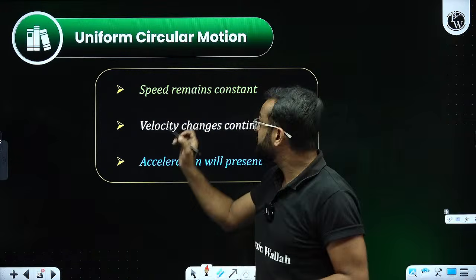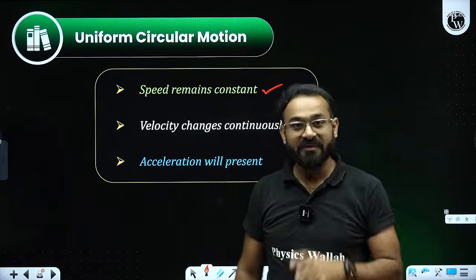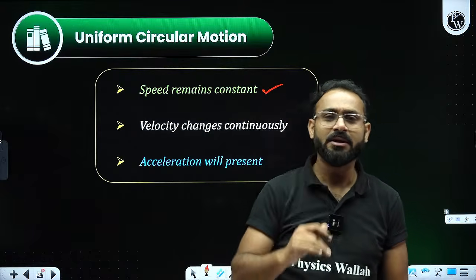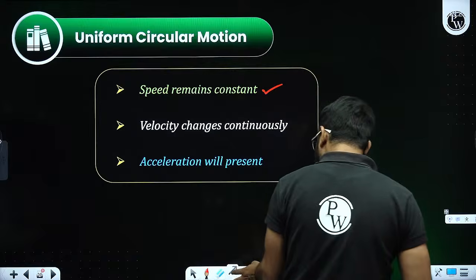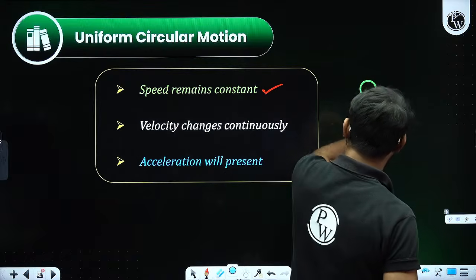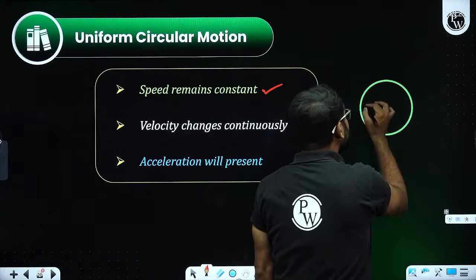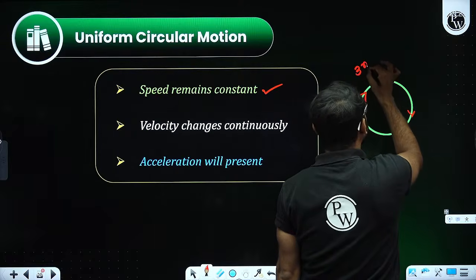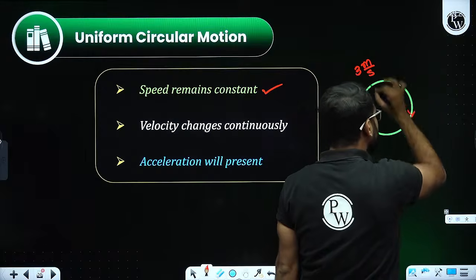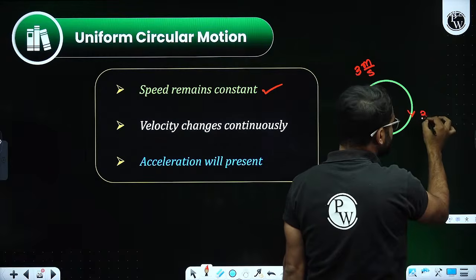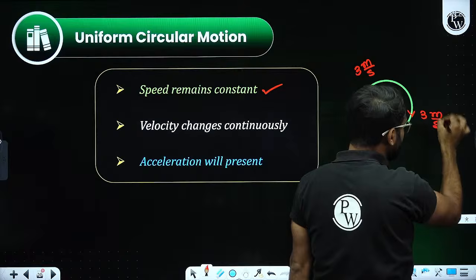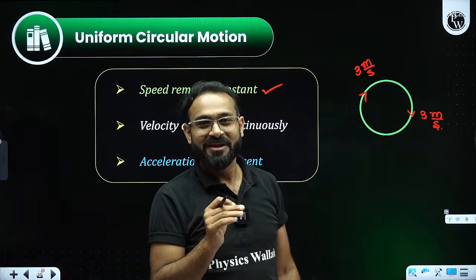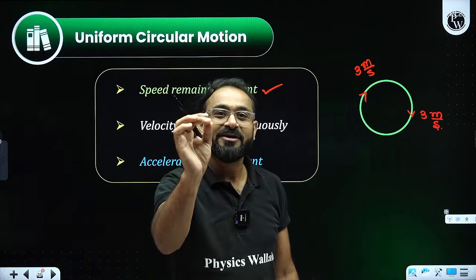First of all, speed remains constant. When we are talking about uniform circular motion, the speed will remain constant. This is quite an important factor, please try to understand this. If a body is moving with a speed of 3 meter per second, then at every point the speed is going to be 3 meter per second. This is why it is a uniform circular motion. So speed is going to be constant.